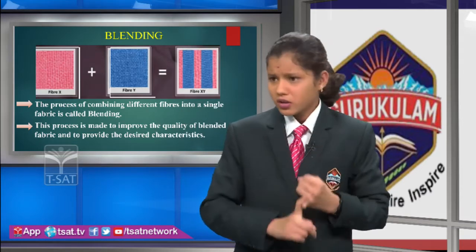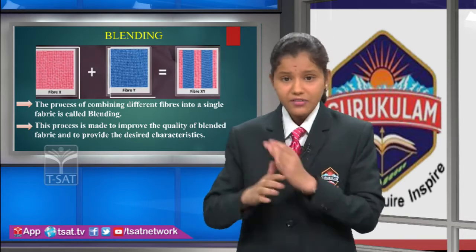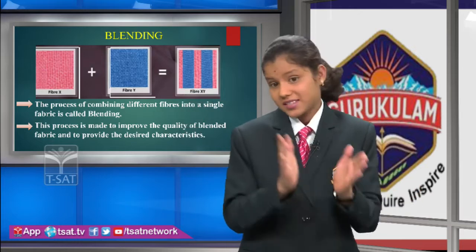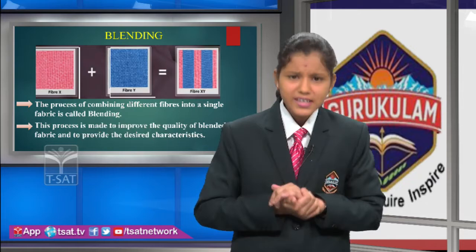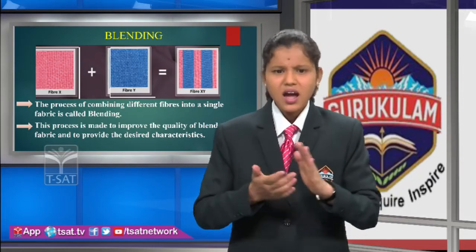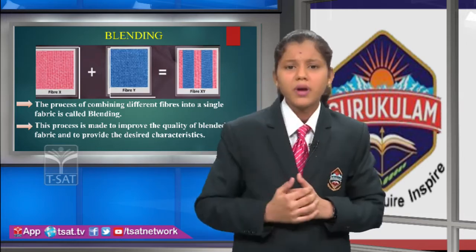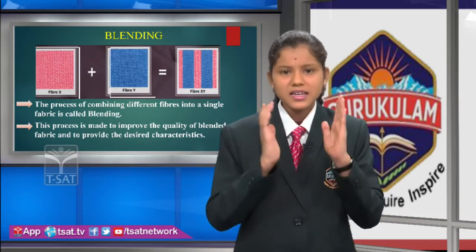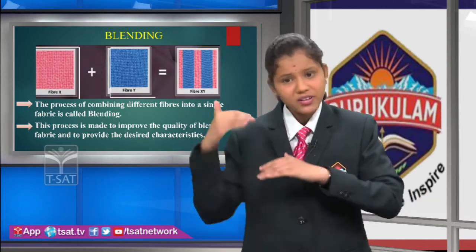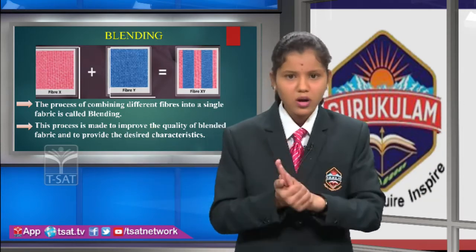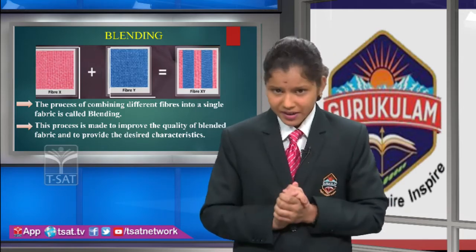Unique different textures are created by this blending. When a fiber of one quality is added with another fiber of a second quality, these two fiber qualities give a best quality fiber. This blending reduces the limitations of the fibers, and when terylene is mixed with cotton, it gives terrycot. Like this, we have many uses by this blending. Blending is when one fiber is combined with another fiber. Blended fibers are more comfortable for us. This is about the blending process.